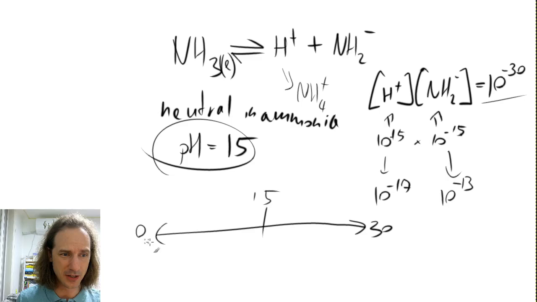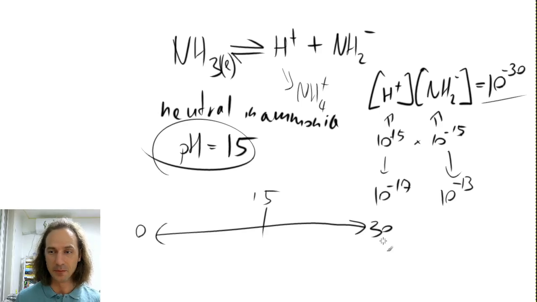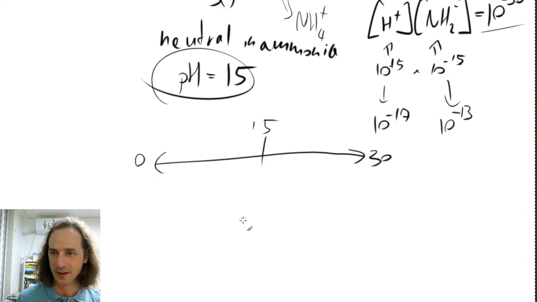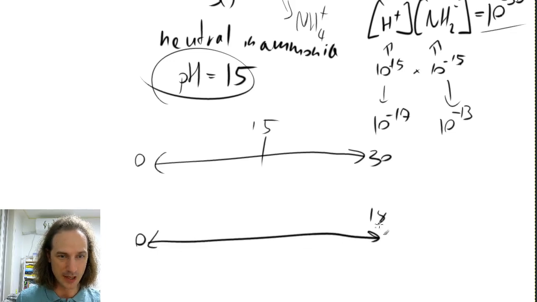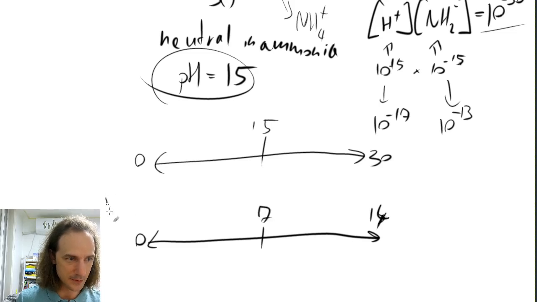But nothing says that you can only go to 30. If we go back to water, we don't really talk about pH below 0 and above 14. So while this is for water and this is for ammonia, there is some reason for these ends of the spectrum.